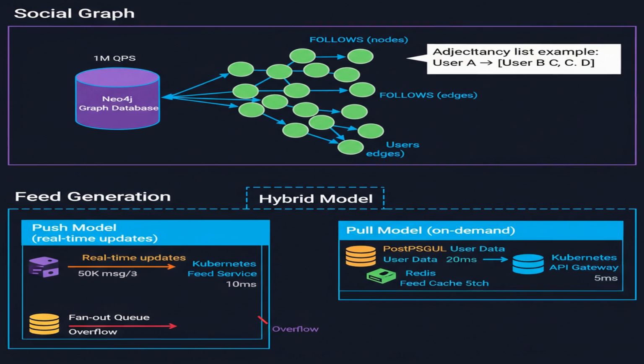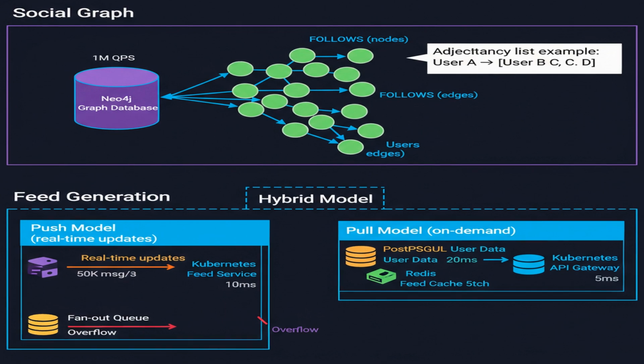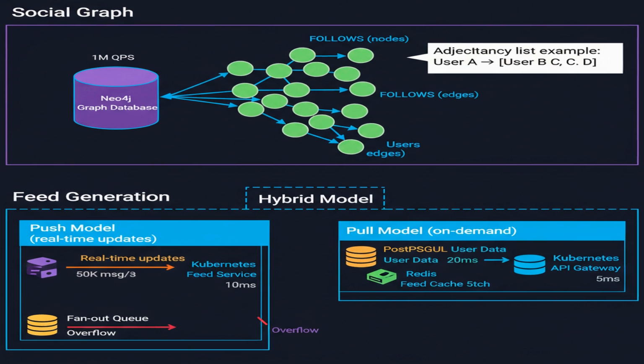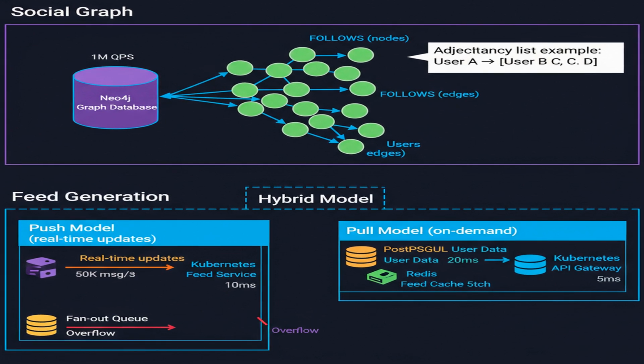An experienced interviewer will probe: what happens when a user follows 10,000 other users? We'll need to implement fanout queues to handle the write load. If the fanout queues back up, we might need to shed load by dropping notifications for less important events.